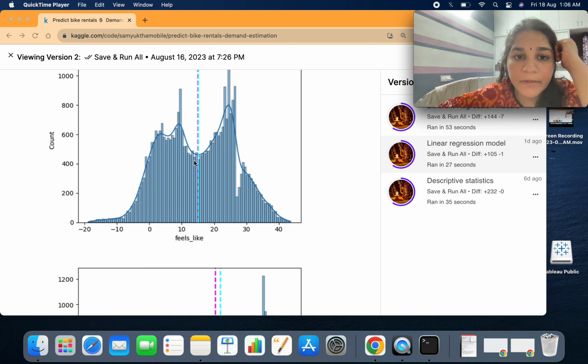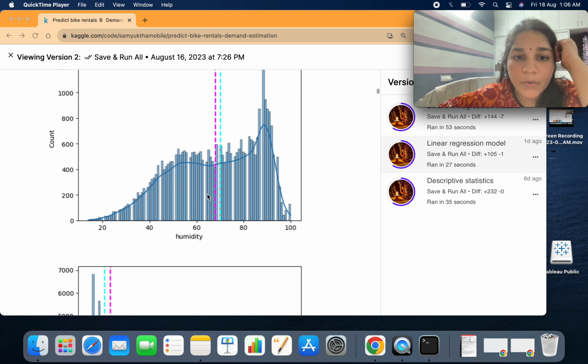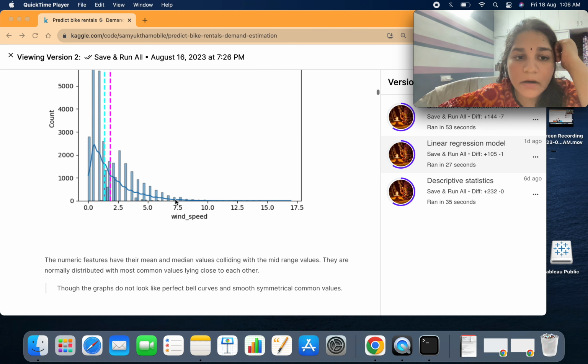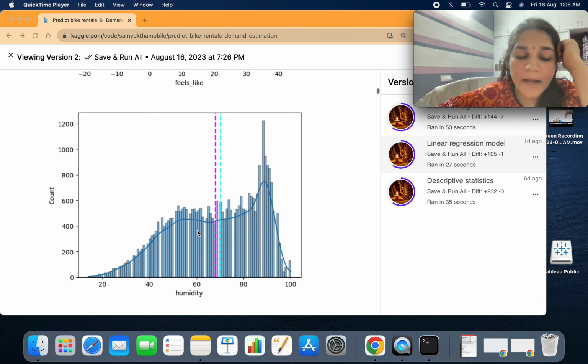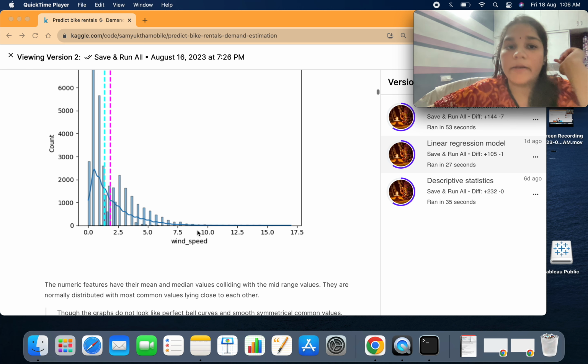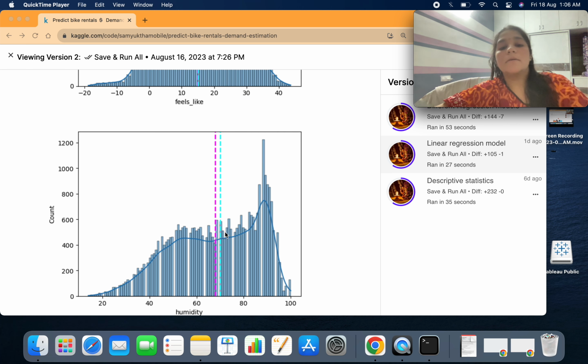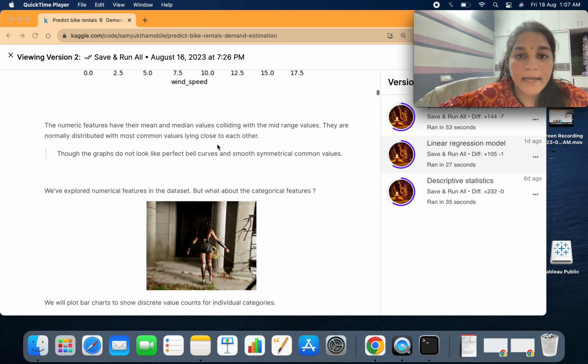Though it's not a perfect bell curve for fields like temperature or humidity, and wind speed is actually different from the above graphs histograms, their values are somewhat symmetrical, and here it is quite smooth, and the most commonly occurring values are also lying across the mean and the median value, which I have represented using the pink and the teal lines.